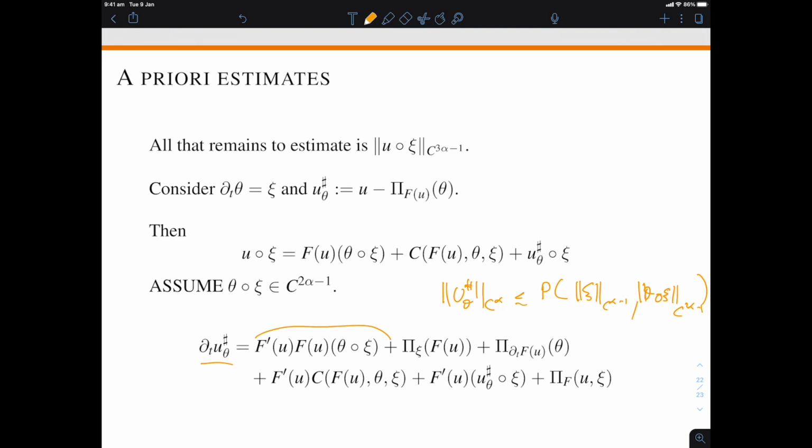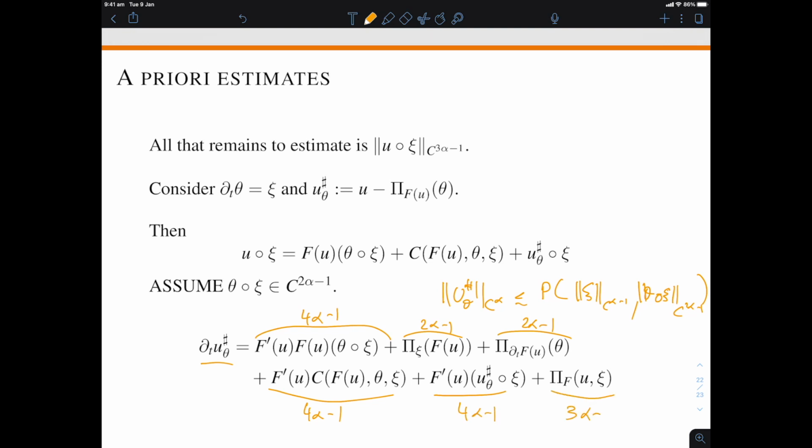So here we have something C alpha, and then C2 alpha minus 1, so that gives us in C4 alpha minus 1. Here we have alpha minus 1 plus alpha, that's 2 alpha minus 1. Here we have alpha minus 1 plus alpha, that's 2 alpha minus 1. Here we have 3 alpha minus 1 plus alpha, that's 4 alpha minus 1. And here we have 2 alpha minus 1, 3 alpha minus 1, 4 alpha minus 1, and here we have 3 alpha minus 1.